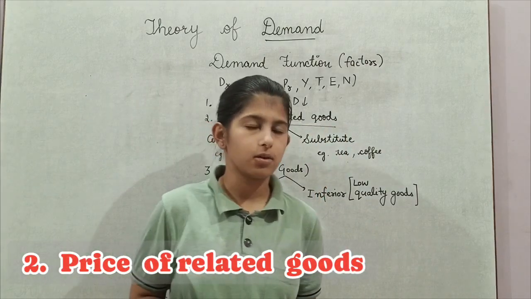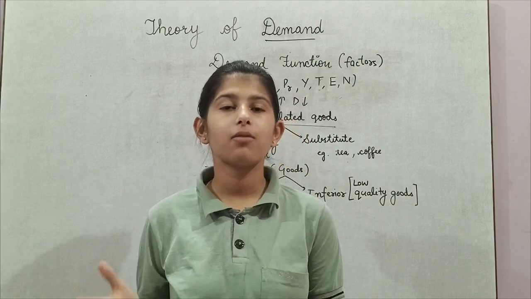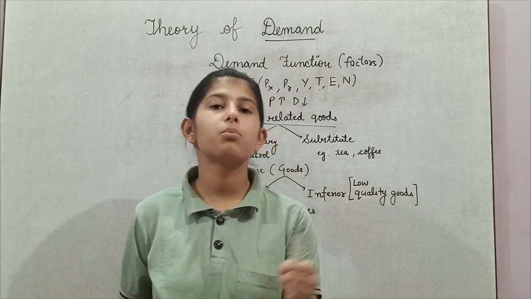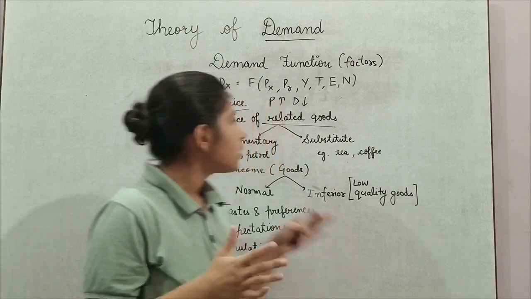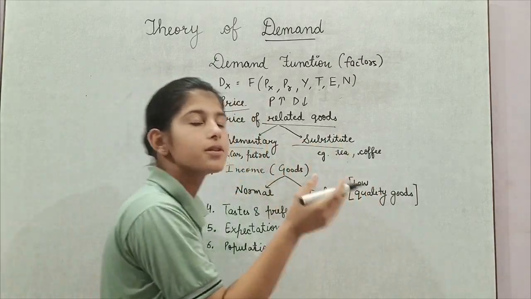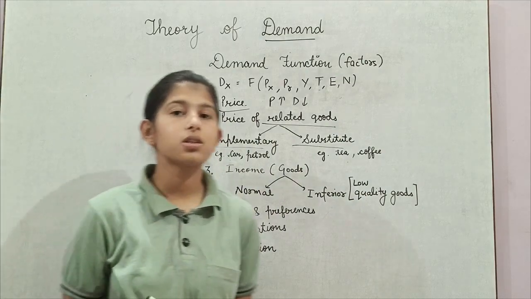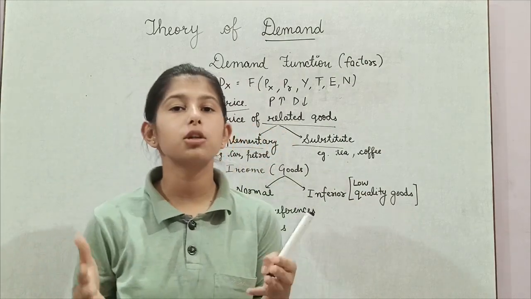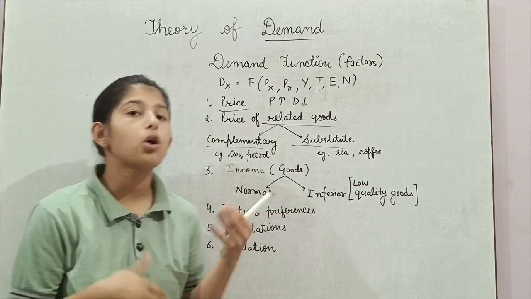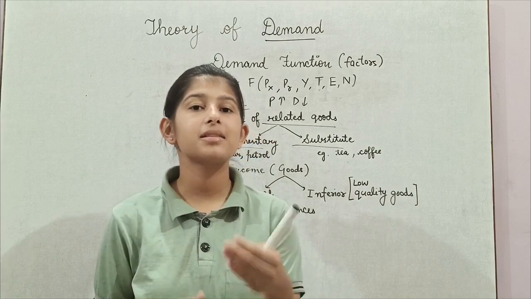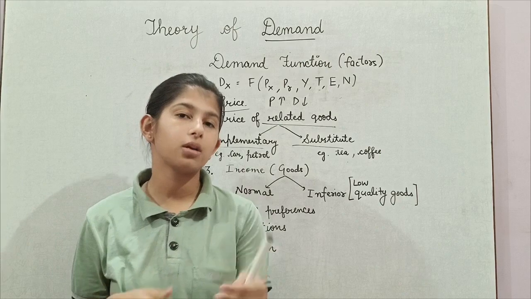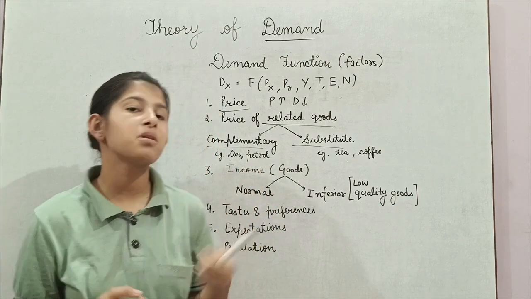Now, what are related goods? Related goods are those goods where demand of a commodity is influenced when there is a change in price of another commodity. Now, related goods can be further categorized into complementary goods and substitute goods. Complementary goods are those goods which satisfy the demand of the consumer jointly. For example, car and petrol. If you have car and not petrol, it means your demand remains unfulfilled. So you will need both of these 2 commodities to fulfill your demand. This is an example of complementary good.